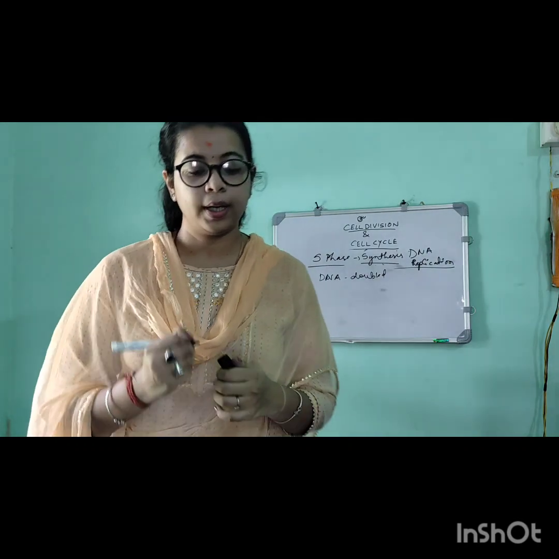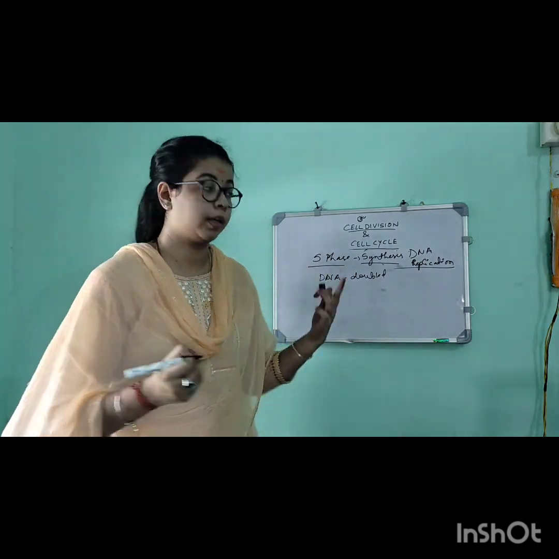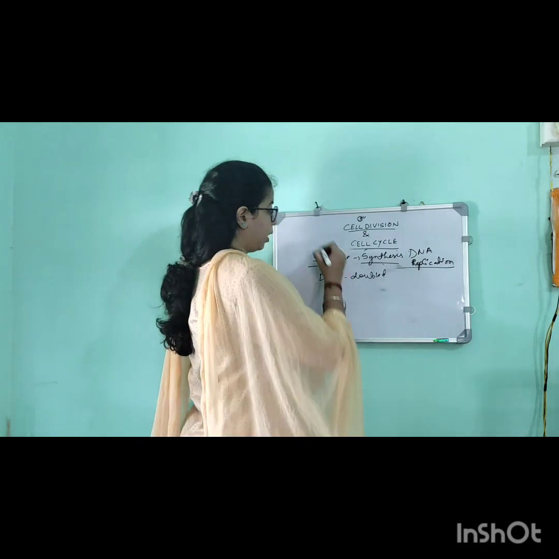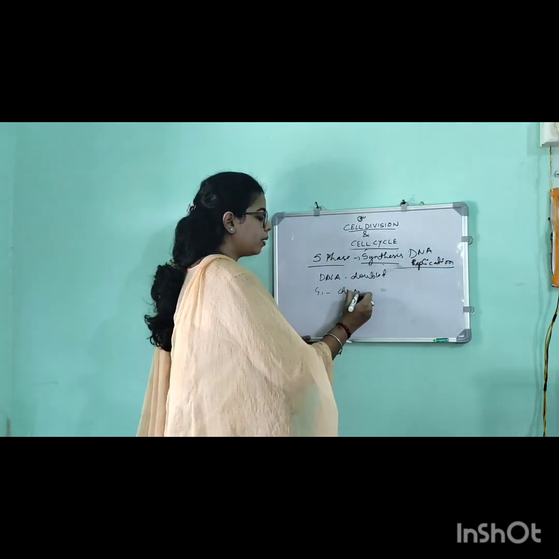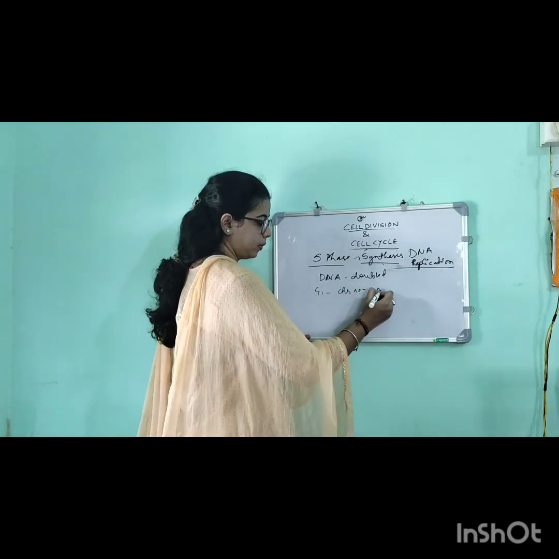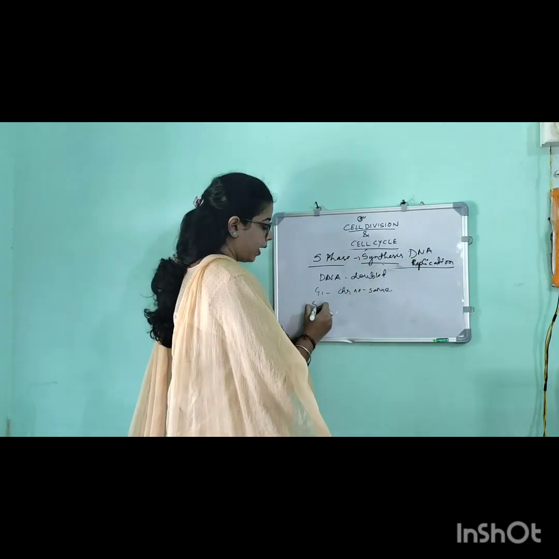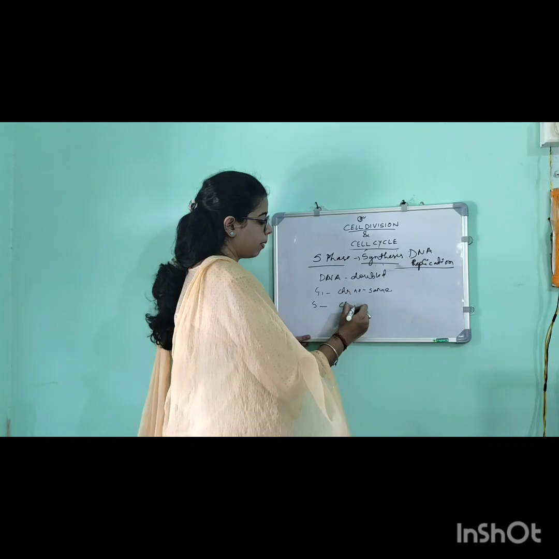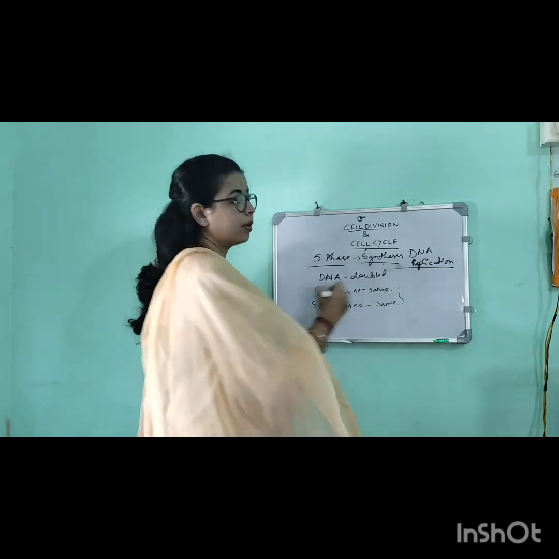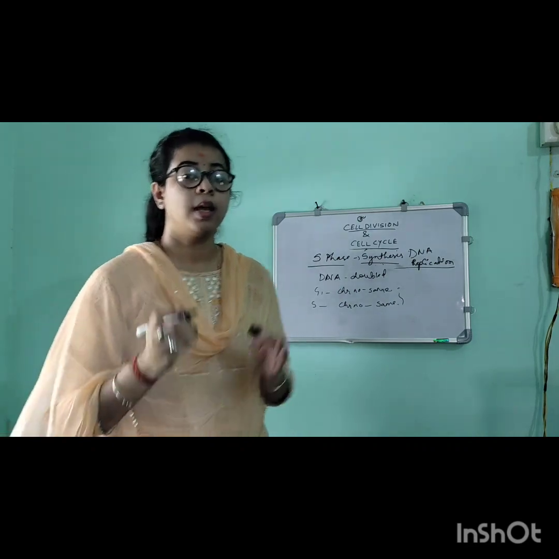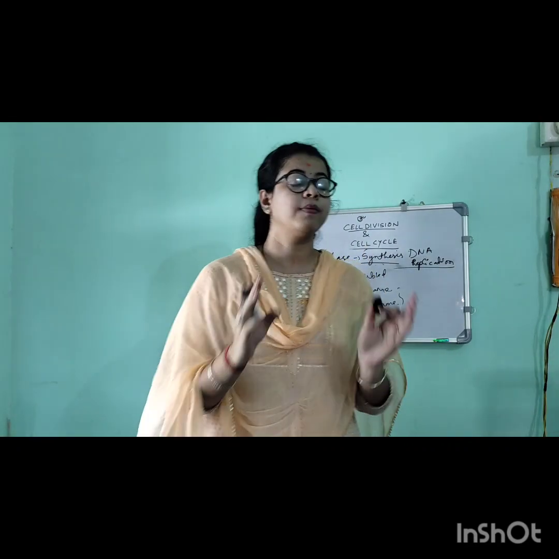So the amount of DNA is doubled, but remember one thing: during the G1 phase the chromosome number remains the same, as well as during S phase the chromosome number remains the same. Why am I focusing on this? Because till now the chromosome has not divided.